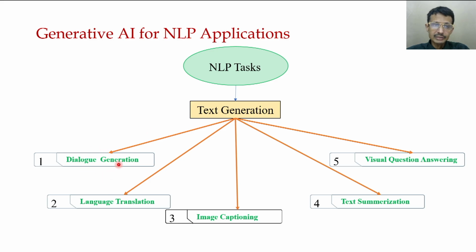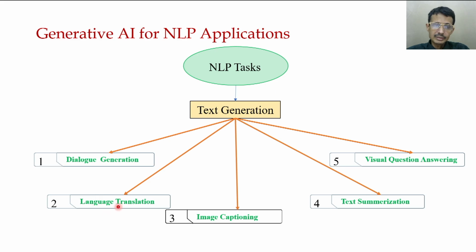So there is dialogue generation: somebody says something, and the system has to understand what is said and answer it. Can we answer it? That is a very challenging task. When we discuss large language models, a lot of these techniques are used for this kind of dialogue generation application.